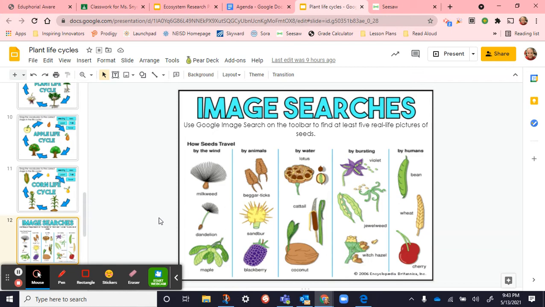The next one, by water, all of these can float. And so, as the water is moving, the seeds are able to travel and not get ruined. They can travel with the water. The next one is by bursting. These will shoot out their seeds, so it's spreading it, and they all have that pocket, like the jewel weed, like if you've bitten into a pea pod or something, so it's holding it in there, and then it'll release it, so it's kind of bursting out of there. The next one, you've got the bean, the wheat, the cherry.